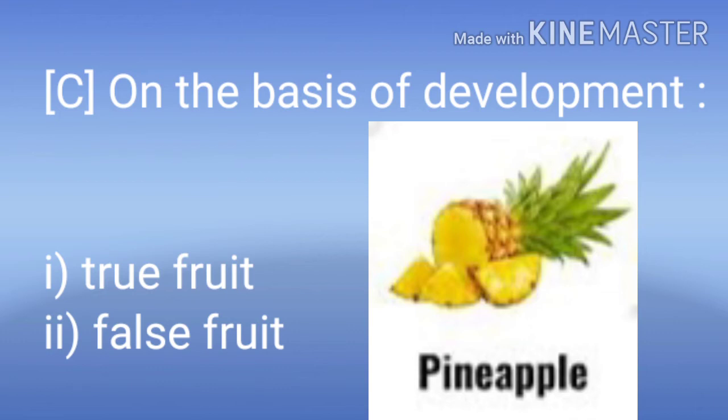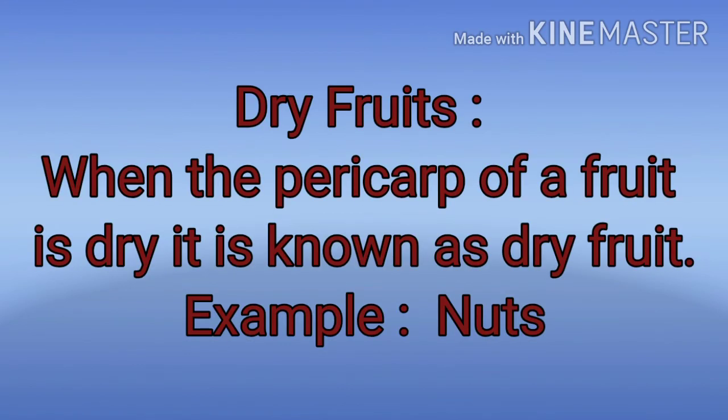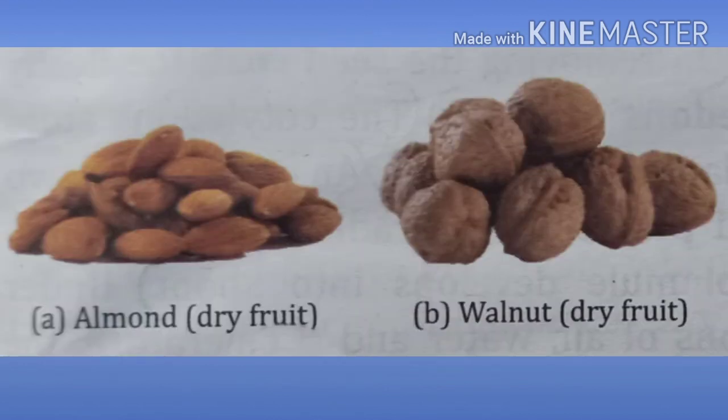Now we first discuss what dry fruits are. What do you understand by dry fruits? When the pericarp of a fruit is dry, it is known as a dry fruit. All the nuts are examples of dry fruits.